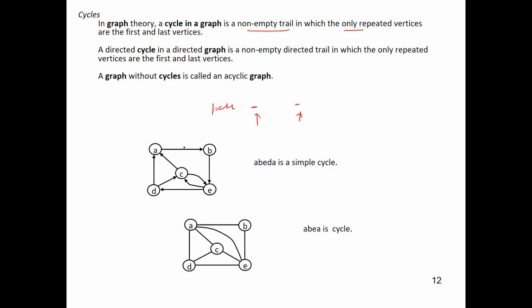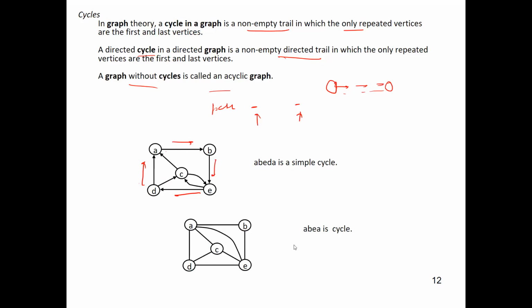Like in this example, for a directed cycle, a non-empty directed trail will be there. That means the path is a directed path, and the starting and ending vertex is the same in that path. In this example, the path is A to B, B to E, E to D, and D to A. This is one cycle inside this graph, which is a simple cycle. If a graph does not contain any cycle, it is called an acyclic graph.